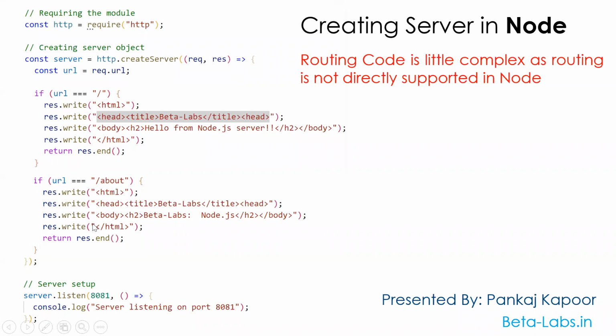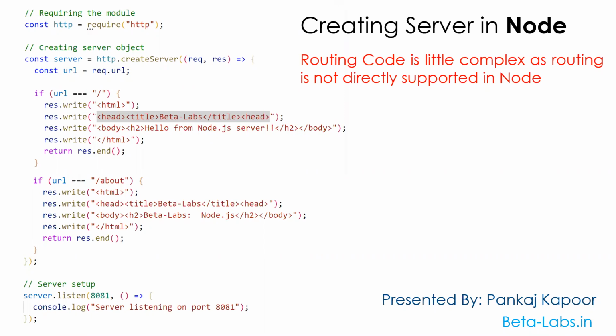Now in the last step we have set up a port where your application will listen from the server. So server dot listen 8081. I'm using the 8081 port, but you can use any port you want for your server side application, because we are making our localhost for handling the server request. So here I'm listening at 8081 port. Now console.log, server listening on port 8081. I will execute these things.